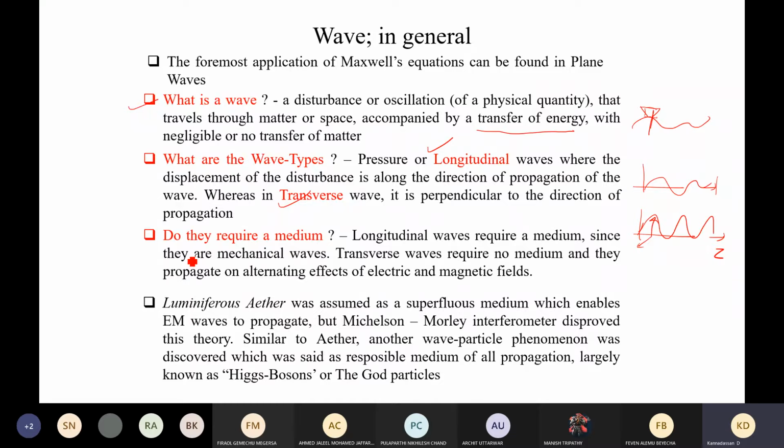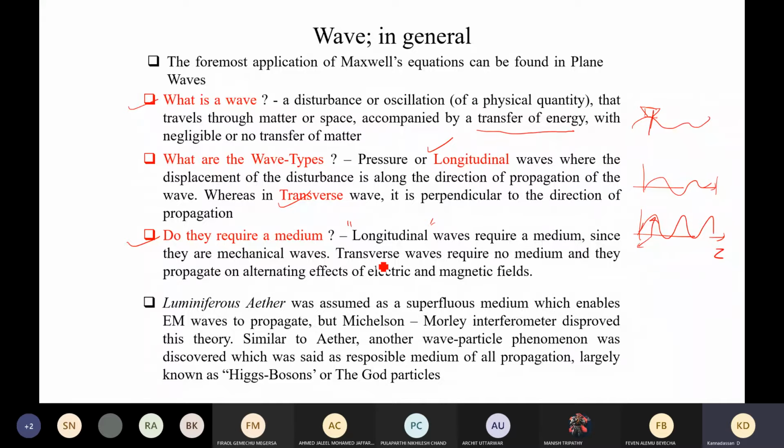So in this case, the very important question to ask is whether they require any medium to convey or to describe the oscillations or the movement of the particular energy system, which is electric or magnetic field or water, whatever it is. In the case of longitudinal waves, which are often referred to as mechanical waves, they carry the energy in the forward direction along with the direction of the wave itself. So they tend to require a medium.